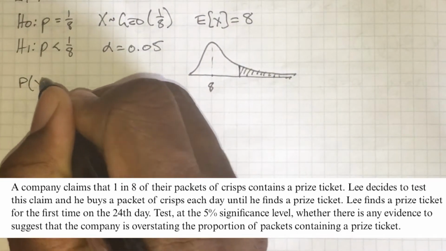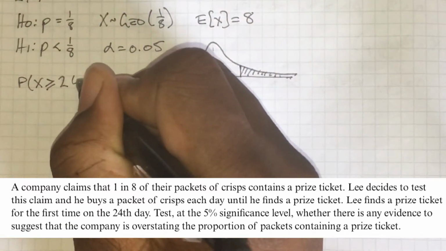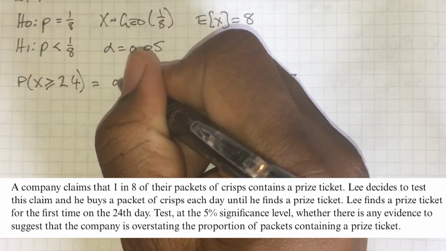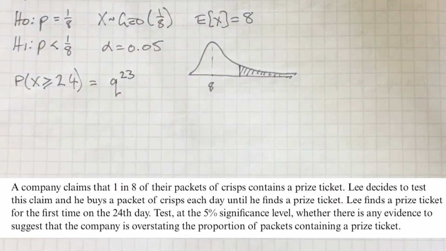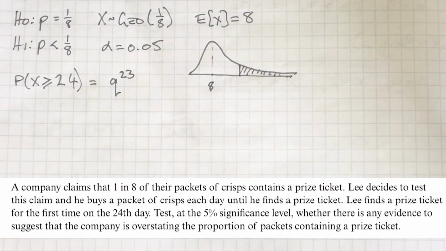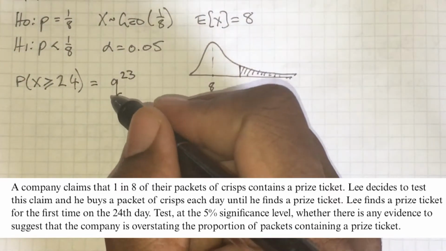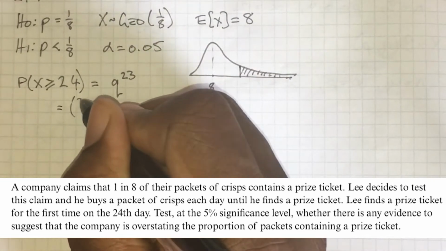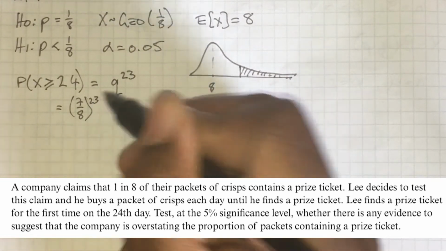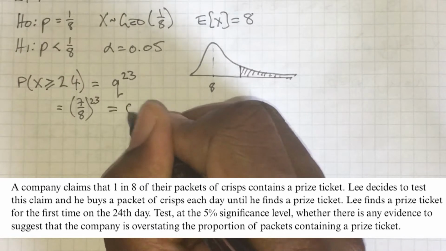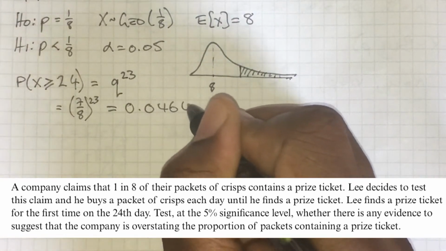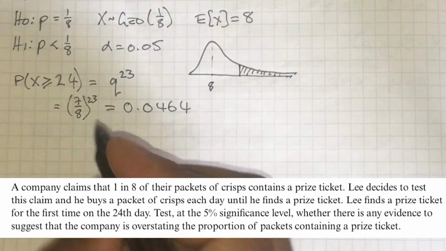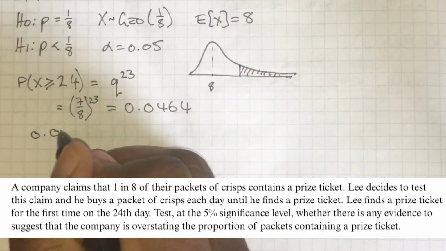In the question, we're told that Lee finds a prize ticket for the first time on the 24th day. So let's think where 24 would be. It's above the expectation, so we're looking for X greater than or equal to 24. Alright, we know how to find that probability. It's going to be q to the power of 23. So that's (7/8)^23, which gives us a probability of 0.0464.